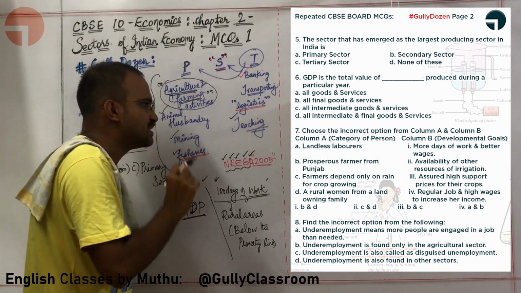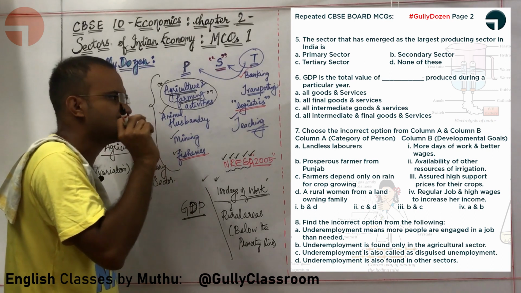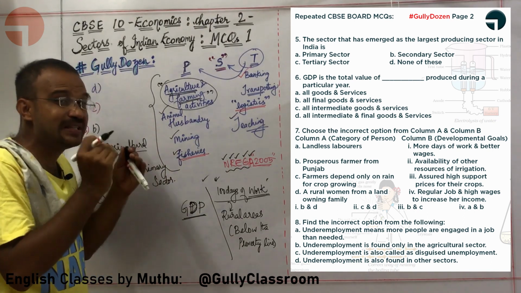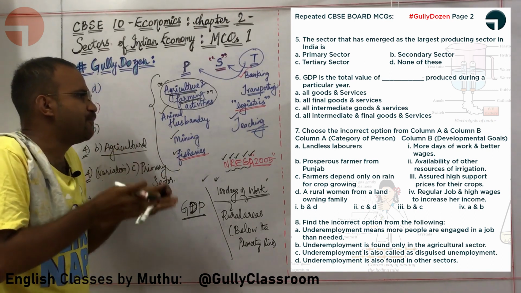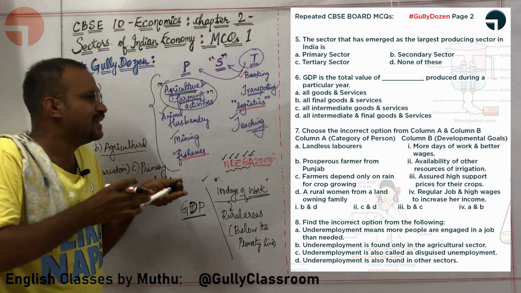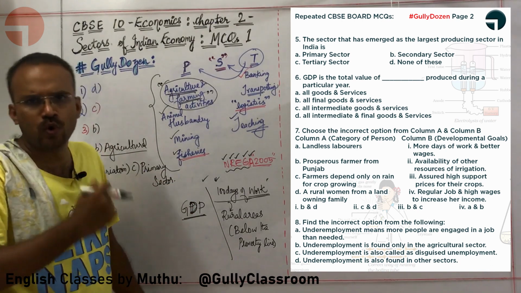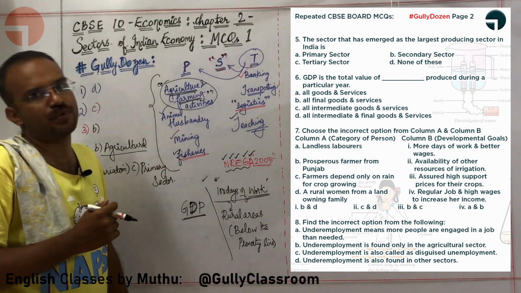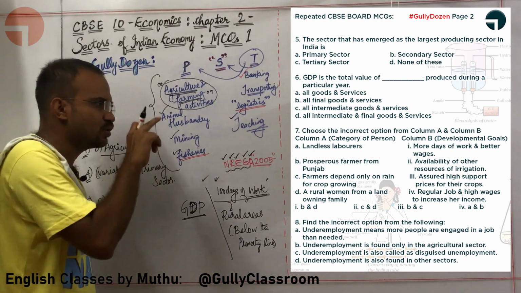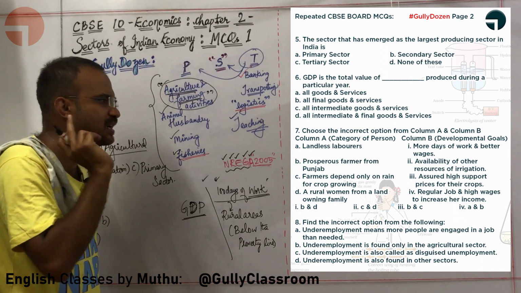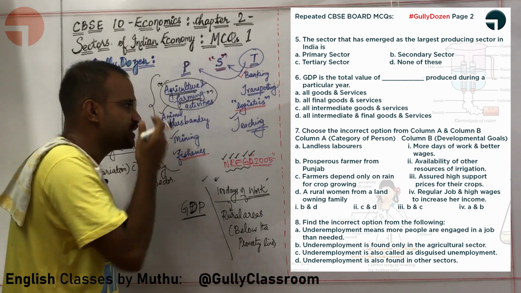Prosperous farmers from Punjab. Availability of other resources of irrigation. No, this does not match. A farmer who is prosperous will not search for other sources of irrigation. He will simply dig his own well because he is already prosperous. Okay, so there is something wrong in option B. Let us go for option C.